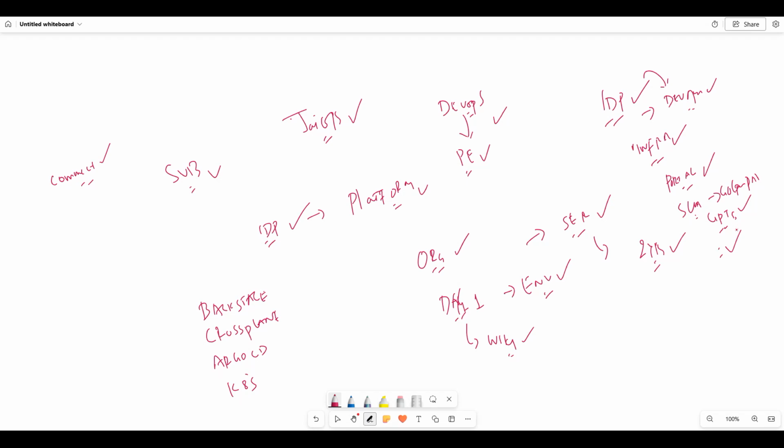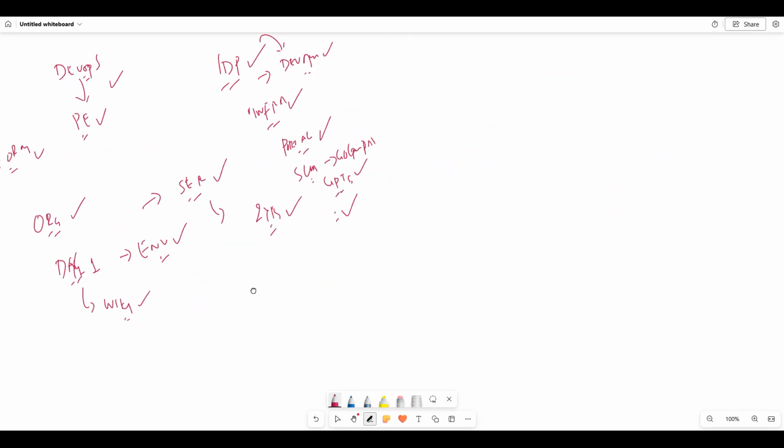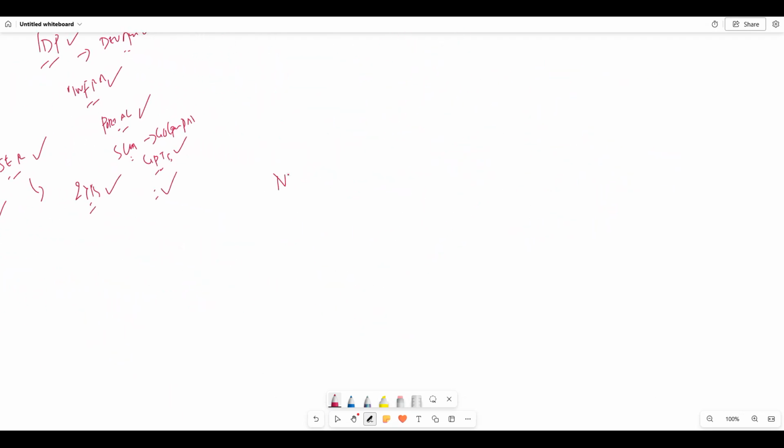So this is why IDPs matter very much. And what we are going to do today might be very non-technical. Going forward we'll be discussing a lot of hands-on work, like Crossplane, Argo CD, Backstage, and Kubernetes. We'll do lots of hands-on, so what we are doing today might feel soft compared to what we are going to do in the coming sessions.